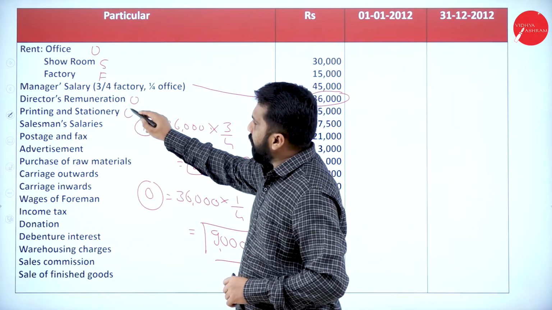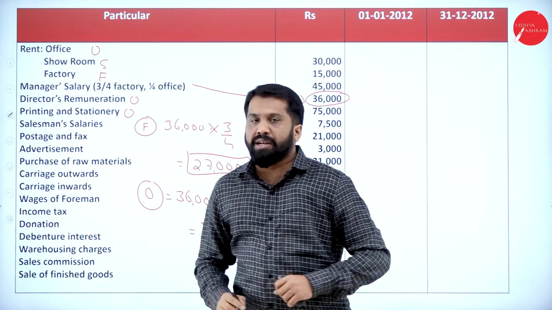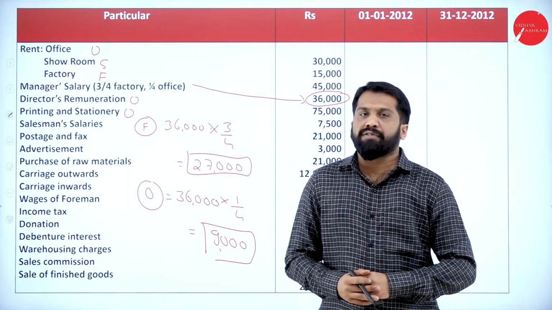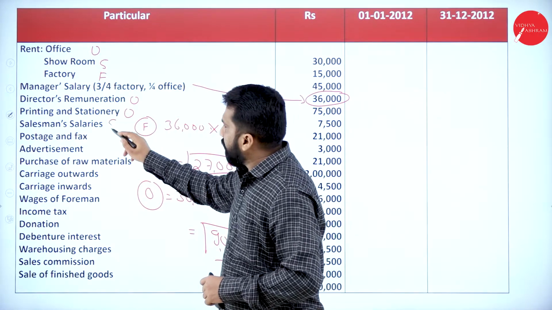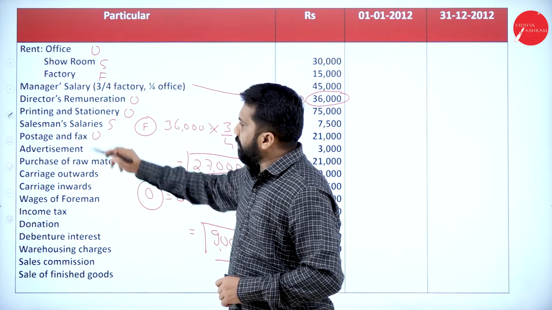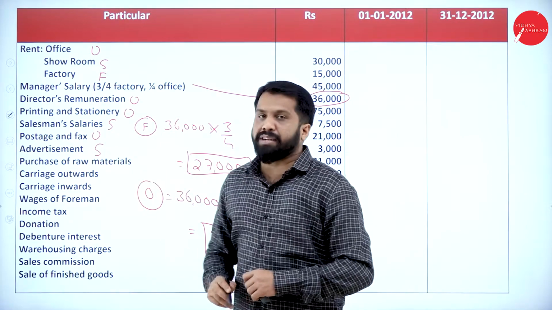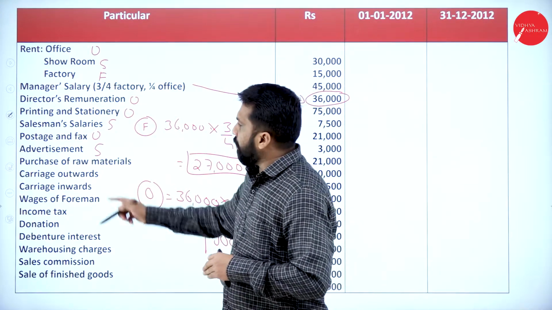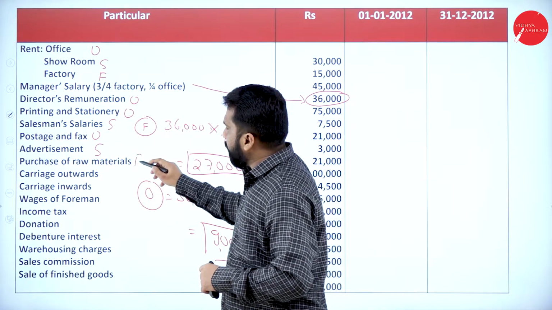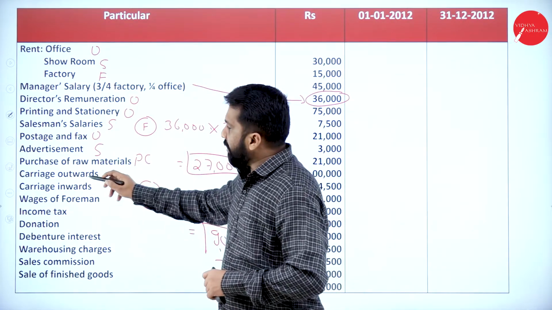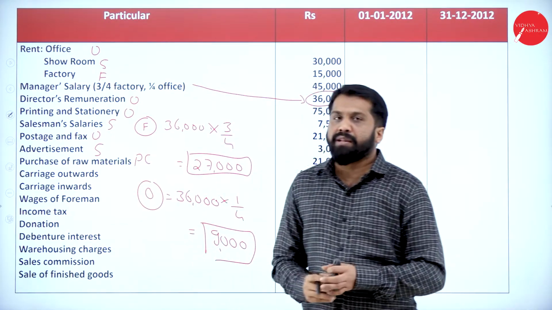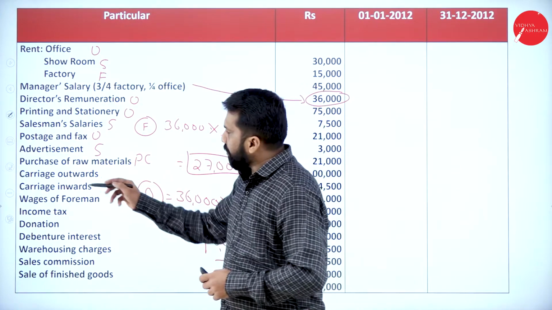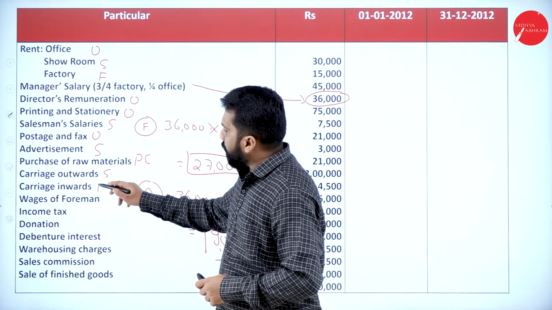Printing and stationery, office. Salesman's salary. Where do you require your salesman? In factory, office, or selling and distribution? We need it for selling and distribution. Postage, office. Advertisement: where do we do advertisement? At a time of sales, so it comes under which? Selling and distribution. Now, purchase of raw material, your prime cost, the first thing. Carriage outward, carriage inward. As I told you, carriage inward comes under prime cost, carriage outward comes under selling and distribution. Outward selling, inward prime cost.